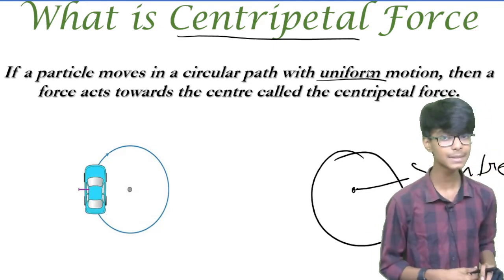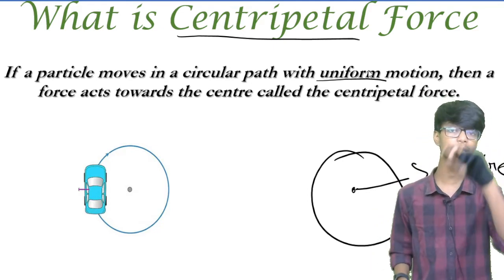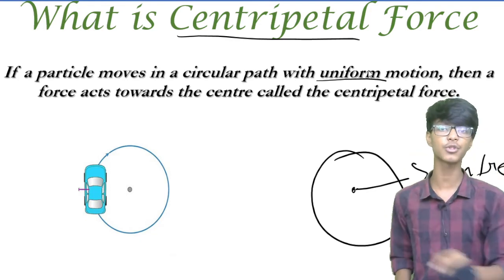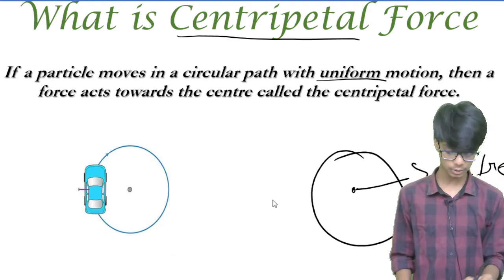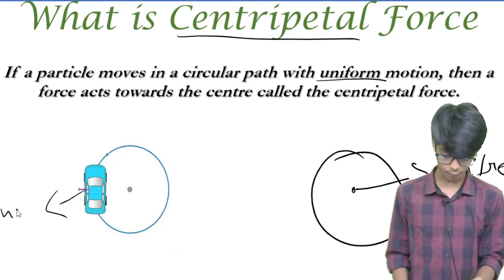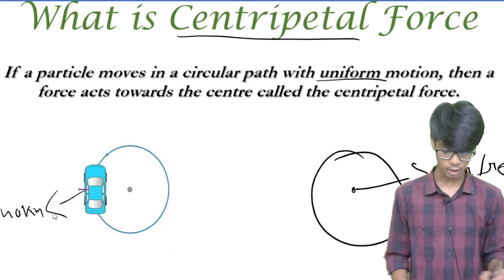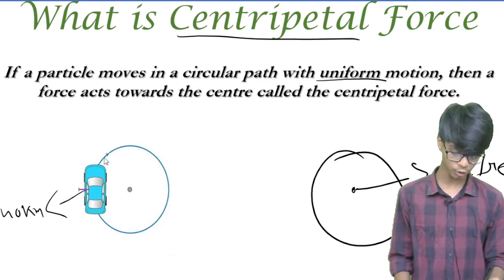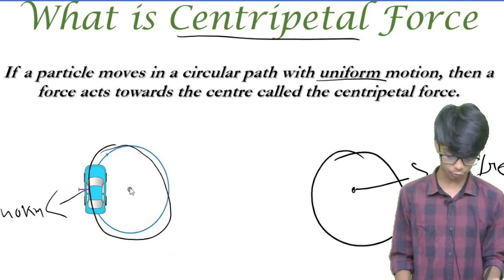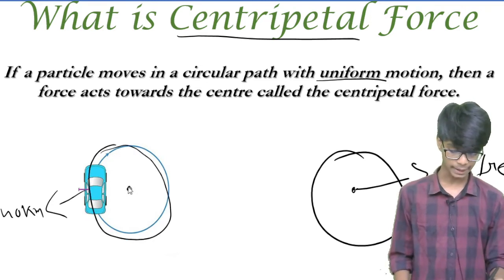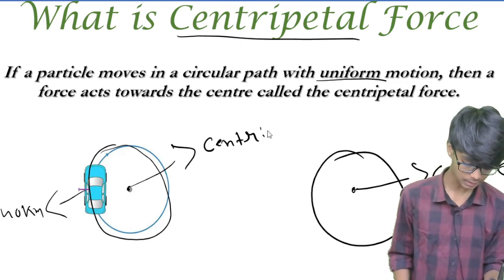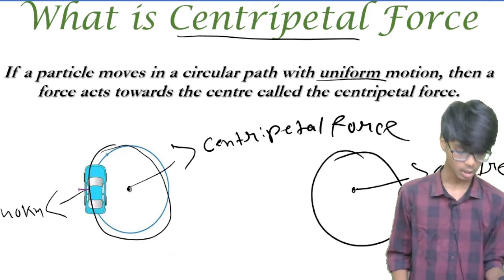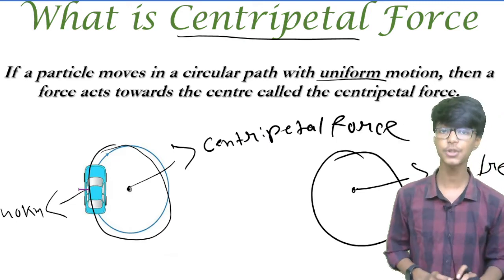So I am repeating myself, when a particle moves in a circular path with a uniform motion, it means uniformly it rotates. Suppose this car's speed is 40 kmph. So it will be 40 kmph, and uniformly it will rotate. So a force acts toward the middle. That is known as nothing but centripetal force. So I think it's clear what centripetal force is.